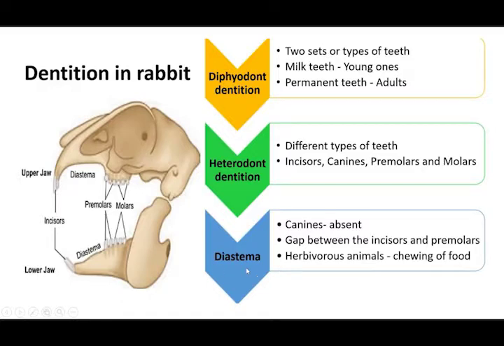So it is called diastema. The teeth arrangement for the rabbit is called diastema. Why? Because canines are absent. So there is a gap between the incisor and the premolar. There is a large gap. Can you see? This gap is there for the rabbit, so it is called diastema. It is a herbivorous animal. It eats only plant varieties, vegetable items. So this diastema is very helpful for chewing of food items.